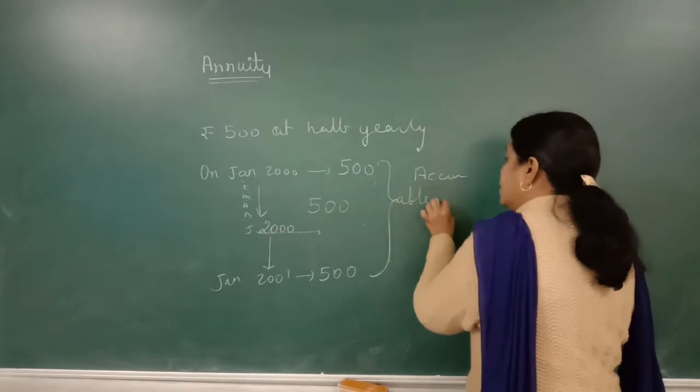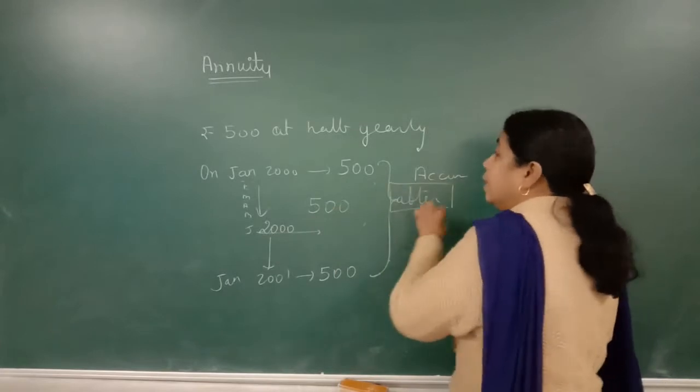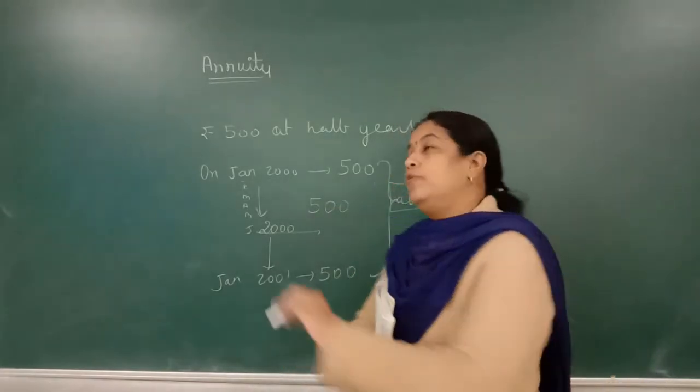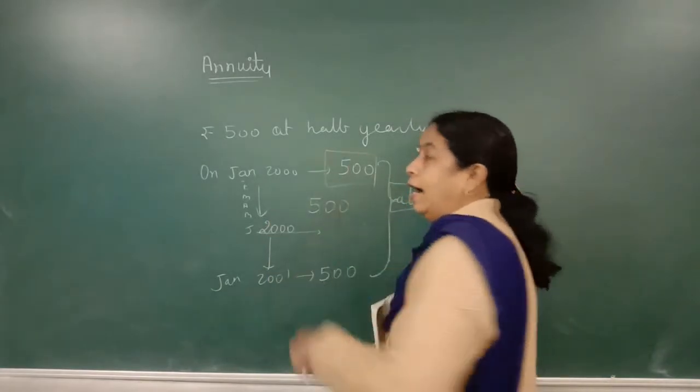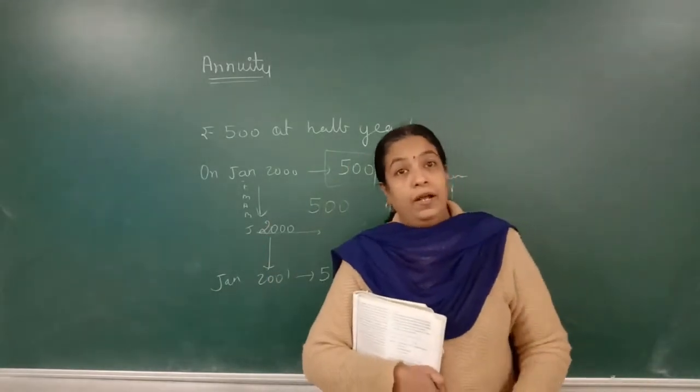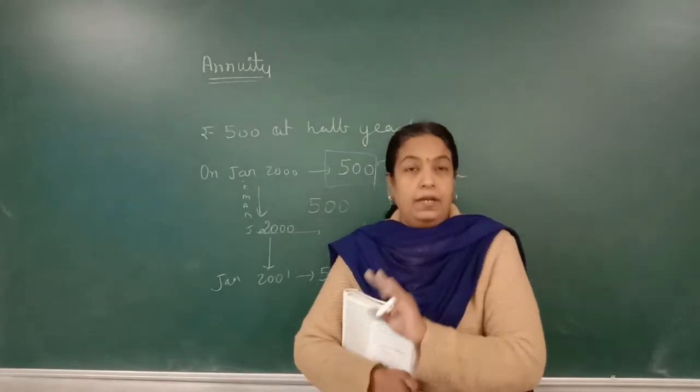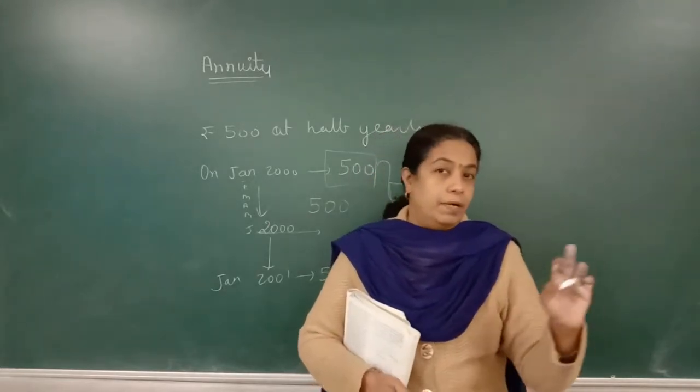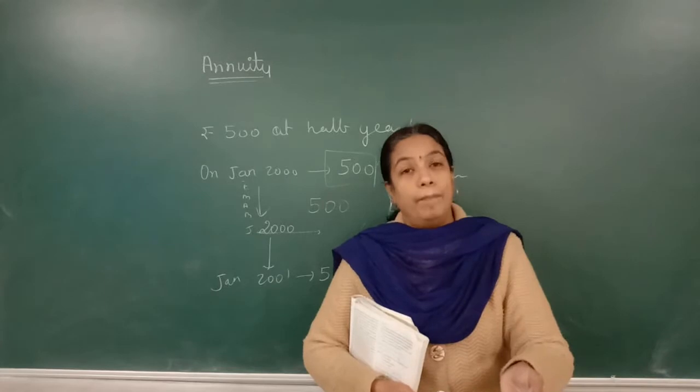Whatever amount is accumulated with me is the future value of today's investment, and the interest is calculated as compound interest. Now everybody has studied the difference between simple interest and compound interest.